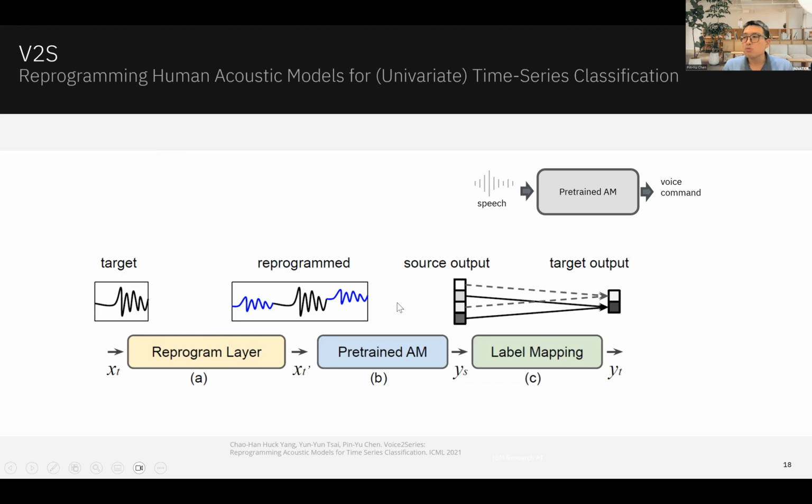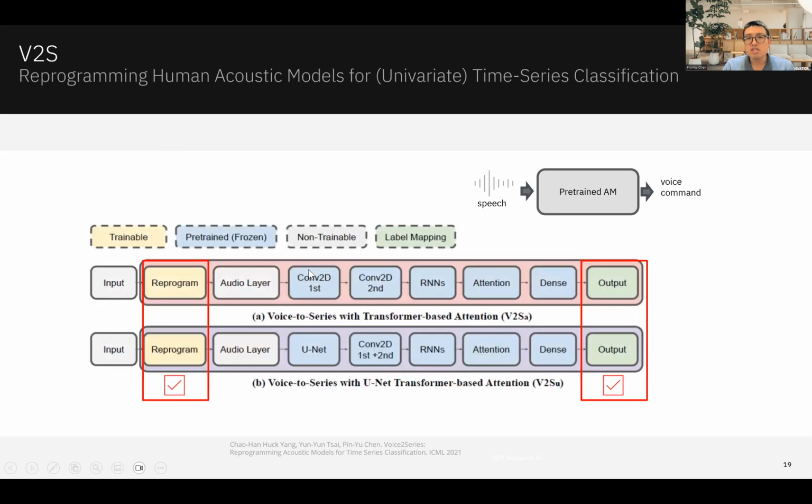Similarly, we need to define the input transformation layer by putting the actual input at the center of the source model's input, and then we allow some extra space for trainable parameters. And then we also do the label mapping at the outputs. This is the actual implementation of how we inserted those two layers into a pre-trained acoustic model. And by simply doing so, on a large data set called the UCR time series data set, model reprogramming actually outperforms 19 out of 30 machine learning tasks.